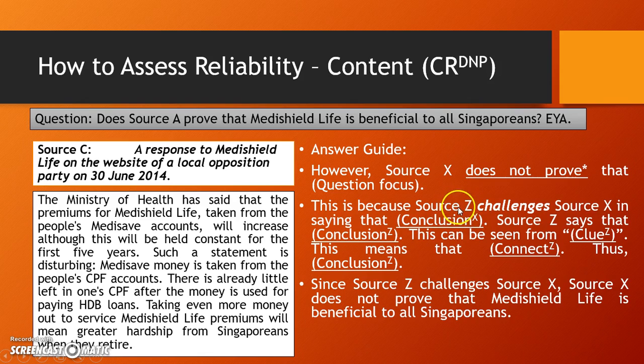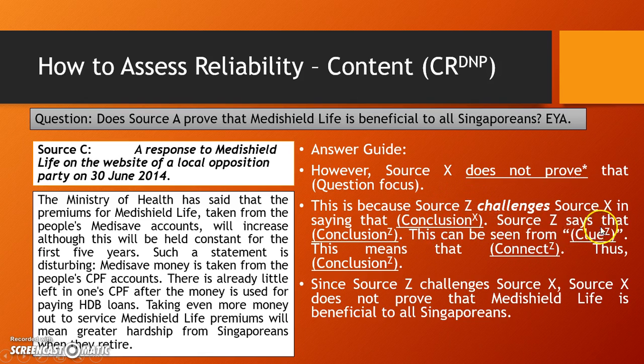Now why do I use Z? Because you have three sources in question: source X, Y, and Z. You cannot use Y to prove that source X is reliable and then use Y to say that source X is unreliable. You can't. You have to use a different source. So therefore source Z challenges source X in saying whatever source X said earlier, that MediShield Life is beneficial. Because source Z says that conclusion. In that case, the fact that source C is saying that MediShield Life is not beneficial, it is not X anymore. It has to be a different and opposite one. Opposite of what X is saying.